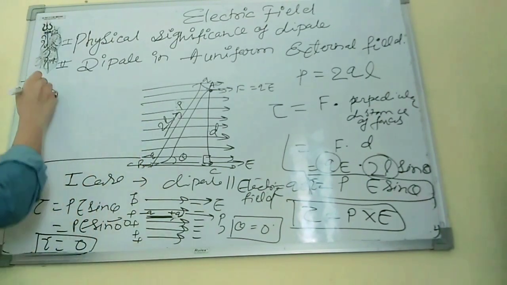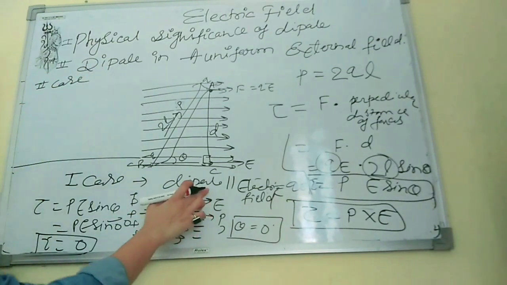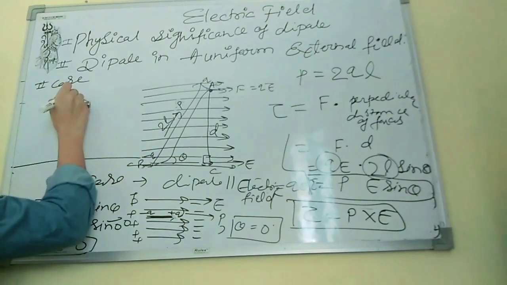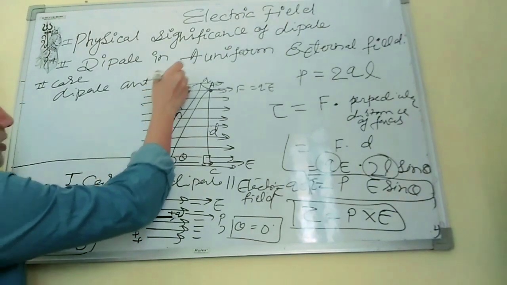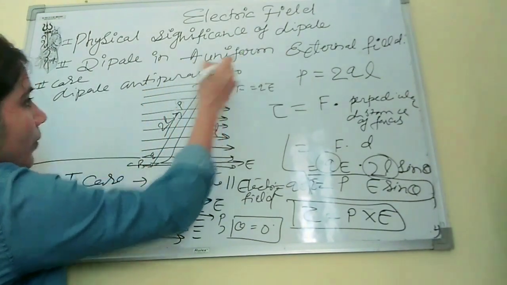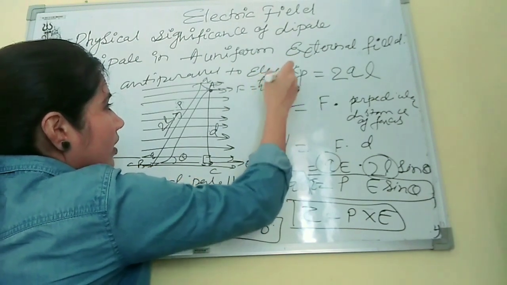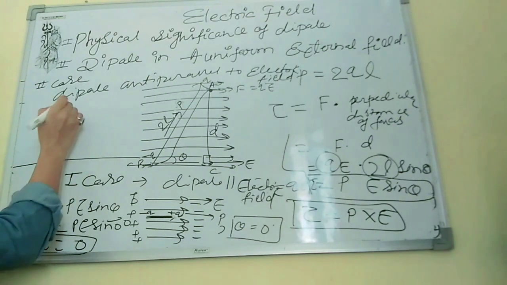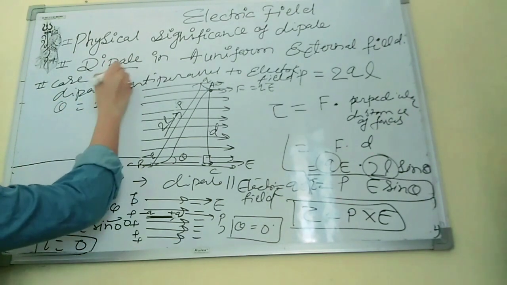Now the second case, now we will place the dipole anti-parallel to the electric field. The dipole will be anti-parallel to the electric field. So in this condition, what will happen? The value of theta will be 180 degrees. Why? Because this is, suppose